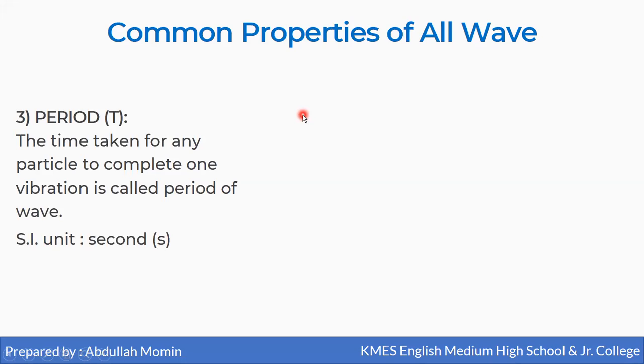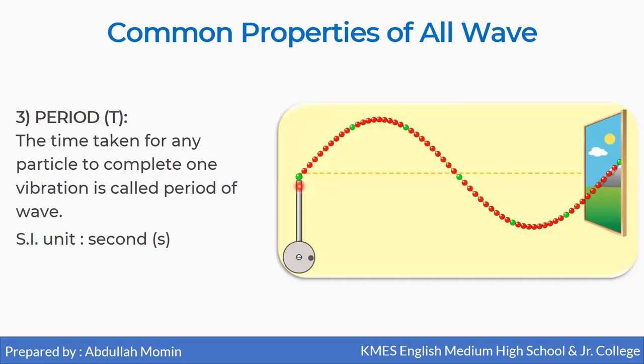Now the third property of the wave is period, which is denoted by capital T, and it is defined as the time taken for any particle to complete one vibration, called the period of the wave, and the SI unit is second. Now suppose a particle is vibrating here up and down, and when this particle starts vibrating, first it will move in upward direction, then after reaching the extreme point or the maximum displacement, it comes back towards the mean position.